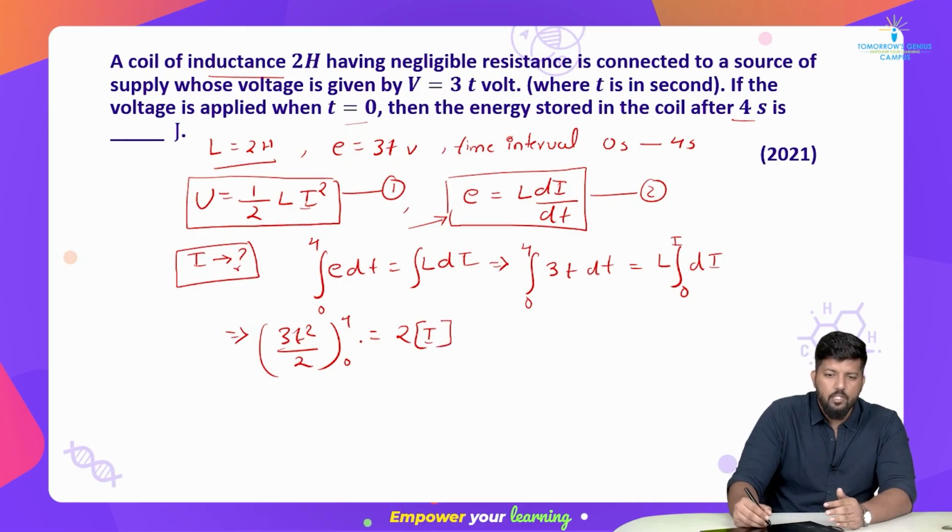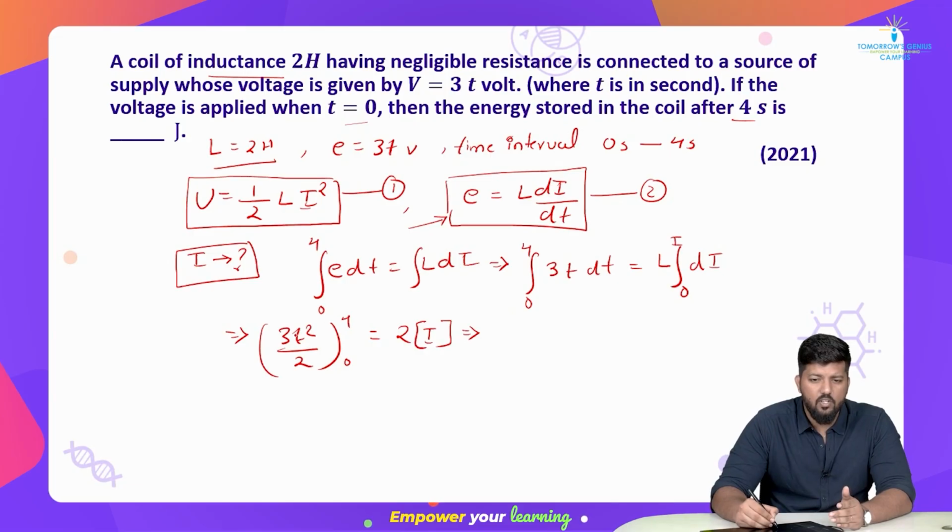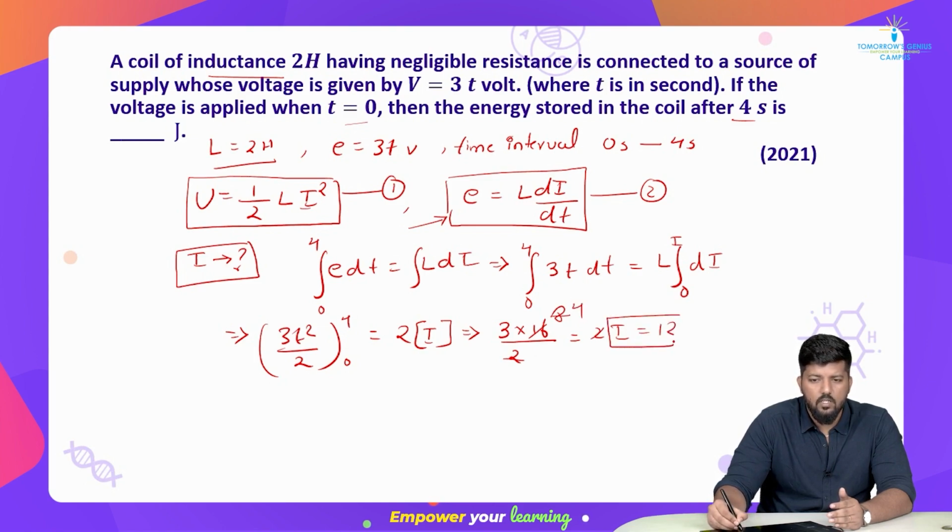So 2I. From here, what I get? 3 into 16, क्योंकि 4 square, okay. 16 divided by 2, and I will write down as 2I. Now I can cancel it out with 8. 2 से ये 4, तो हमें I की वैल्यू कितनी आएगी? 4 3s are 12. Okay.